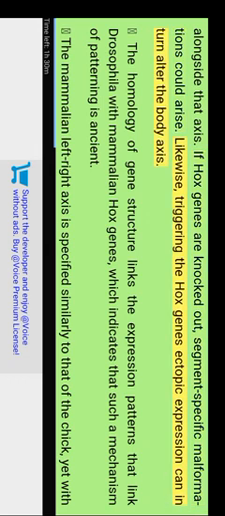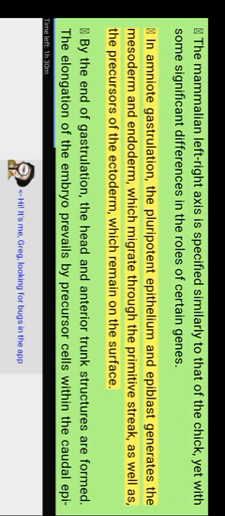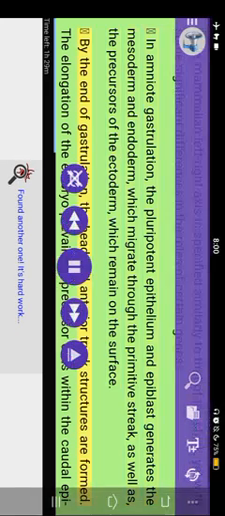Likewise, triggering the Hox genes' ectopic expression can in turn alter the body axis. The homology of gene structure and the expression patterns linking Drosophila with mammalian Hox genes indicate that such a mechanism of patterning is ancient. The mammalian left-right axis is specified similarly to that of the chick, yet with some significant differences in the roles of certain genes. In amniote gastrulation, the pluripotent epiblast generates the mesoderm and endoderm, which migrate through the primitive streak, as well as the precursors of the ectoderm, which remain on the surface.